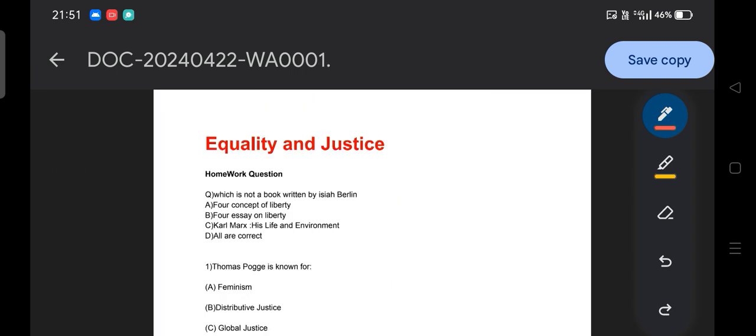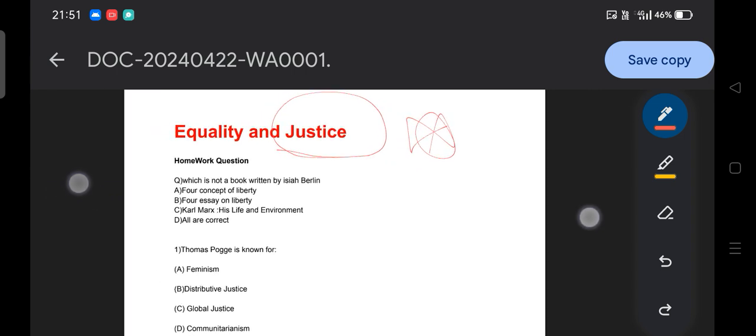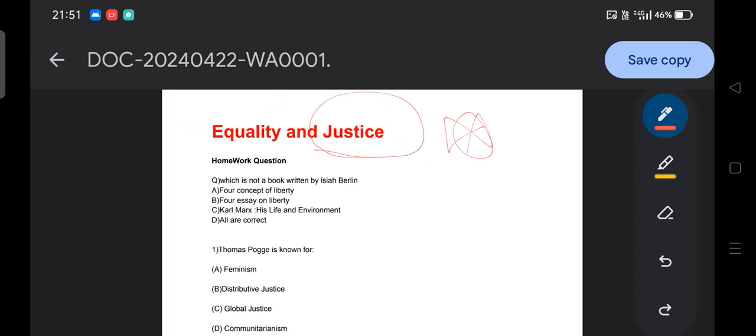The topic we are going to discuss is equality and justice. Specifically we will focus on justice and equality, the concepts which are part of our syllabus, but we will discuss equality in an upcoming session. Today we will focus on justice.